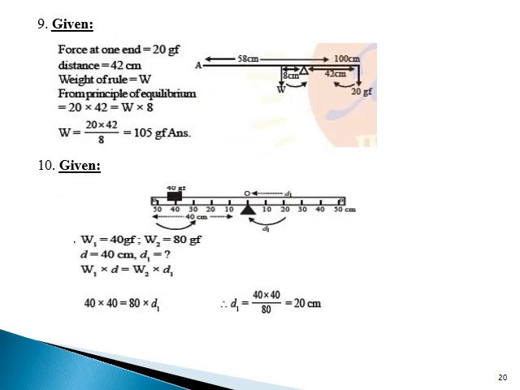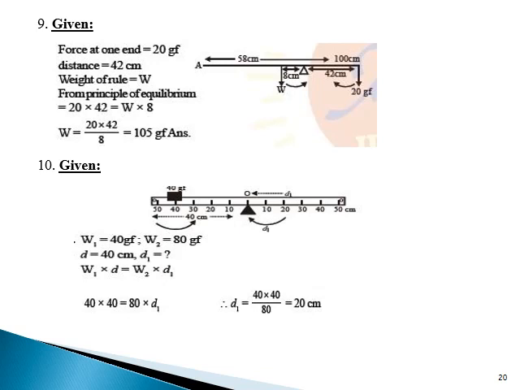Discuss the ninth numerical. A uniform meter rule balanced horizontally on a knife edge placed at the 58 centimeter mark when a weight of 20 gf is suspended from one end. Draw a diagram of the arrangement. What is the weight of the rule?